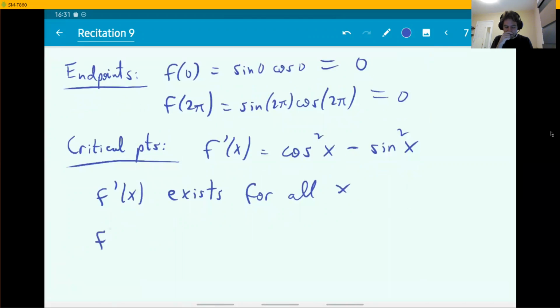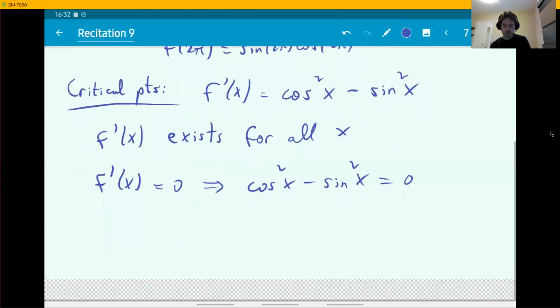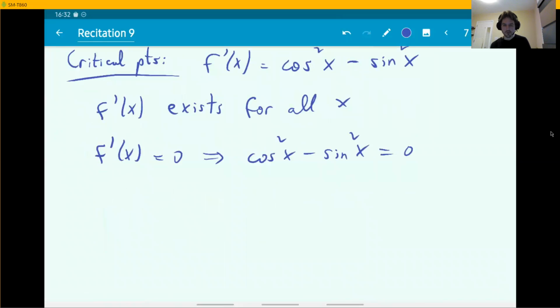But when is f prime equal to 0? So cosine x squared minus sine x squared equals 0. How would you solve this equation? Okay, here's how you think about this. When you set something equal to 0, basically you want to factor as much as possible the left-hand side so that it becomes a product of things equals 0. Because when a product is equal to 0, at least one of the things has to be 0.